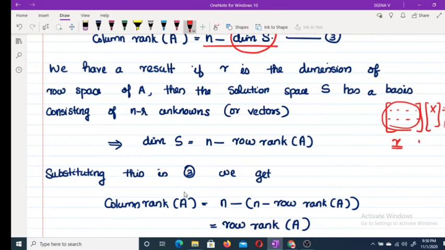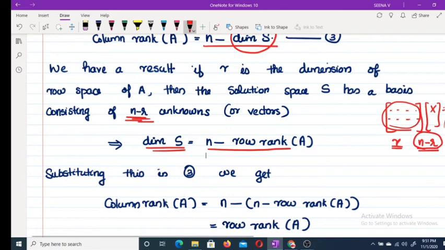Then for n minus r unknowns, you can assign arbitrary values, and the remaining r unknowns can be found uniquely. So here, the n minus r unknowns are actually the basis of the solution space. So the basis of solution space consists of n minus r elements, therefore dimension of S is equal to n minus r, which is equal to n minus row rank of A.